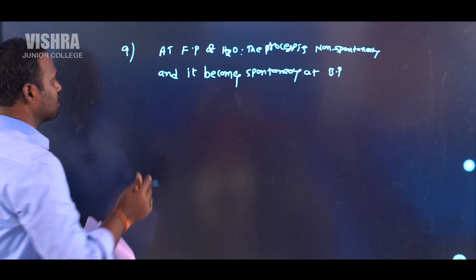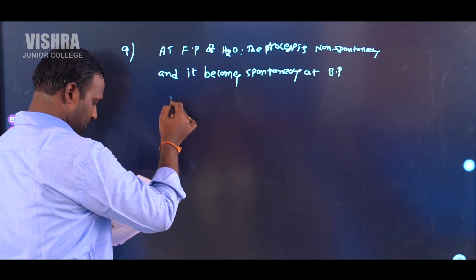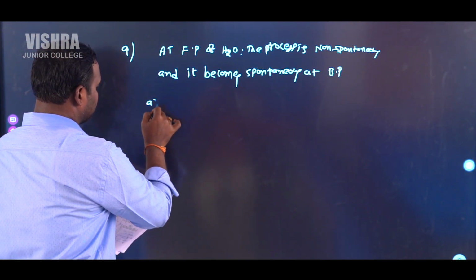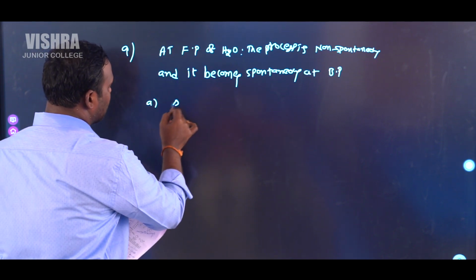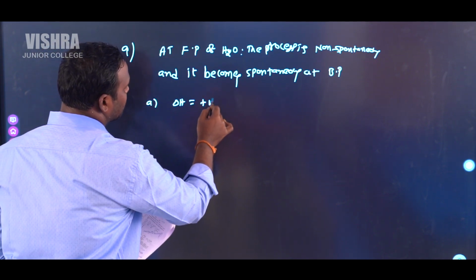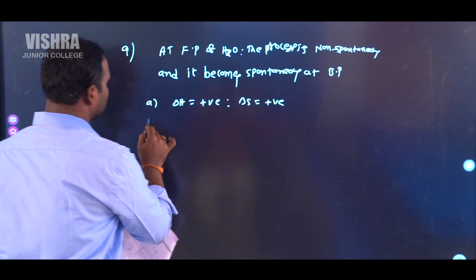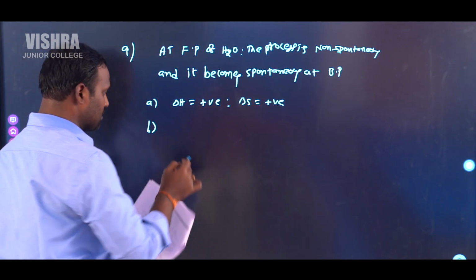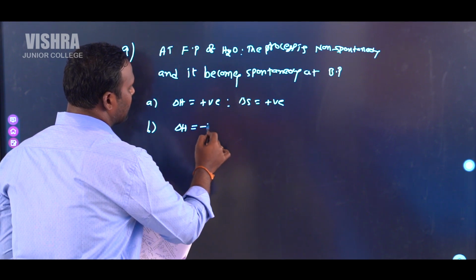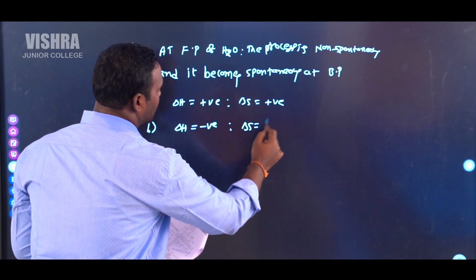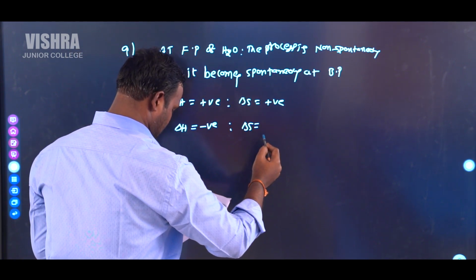Four options are given in this case. First option is delta H is positive and delta S is also positive. Second option is delta H is negative, delta S is negative.